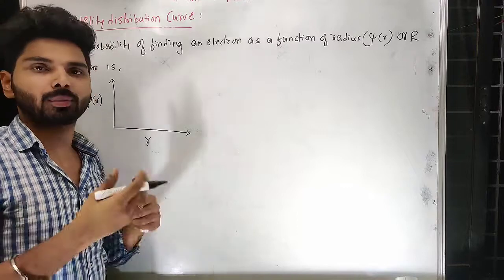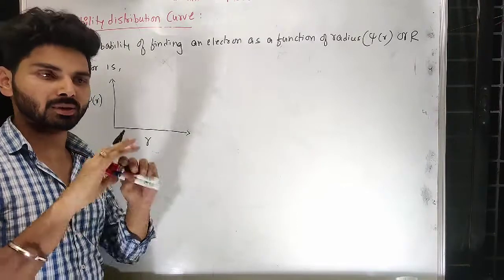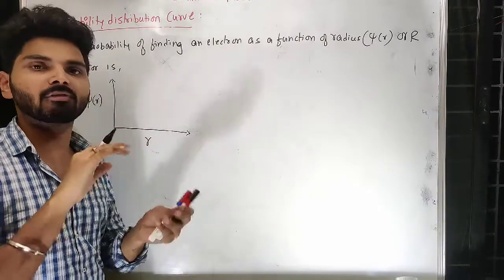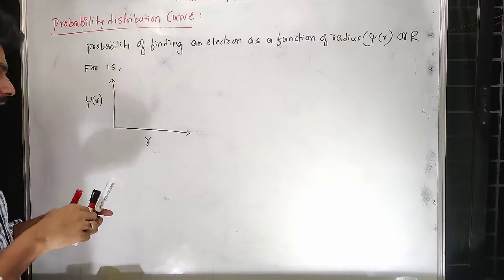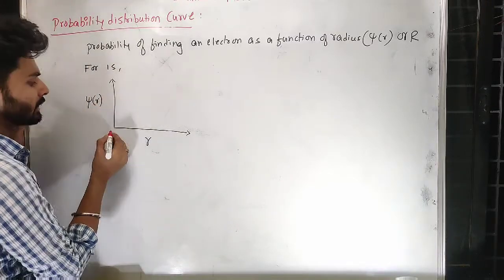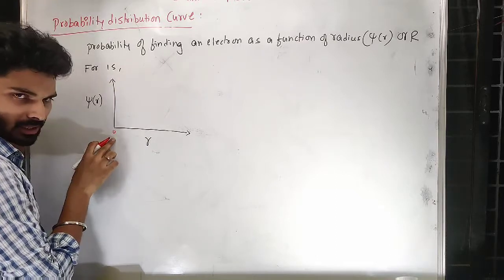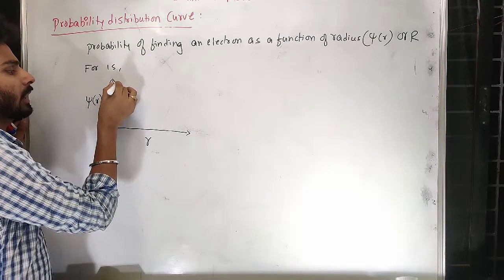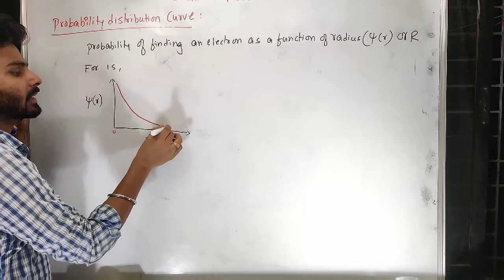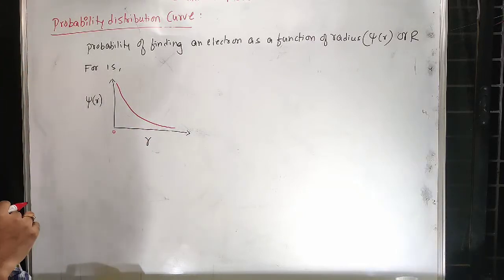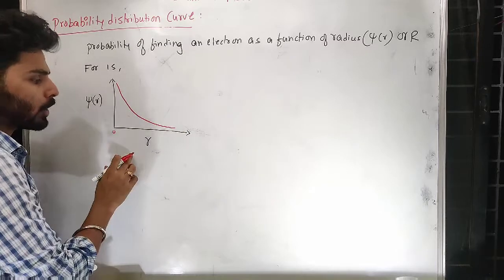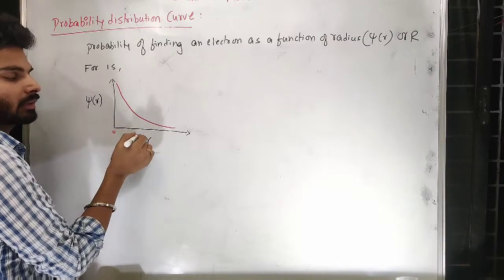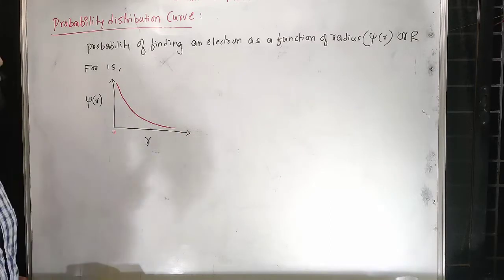Why? Because there will be a maximum force of attraction, there is no hindrance, because it is spherically occupied, there is no restriction of angle, no restriction of axis, they can cover anywhere. So the maximum probability for the 1s electron is near the nucleus, because r equal to 0 means near the nucleus, not at the nucleus, which is not possible. So I will start from here, then gradually as radius increases, its presence becomes less. The 1s electron can be present maximum near the center, but its presence decreases as you go away from the nucleus.